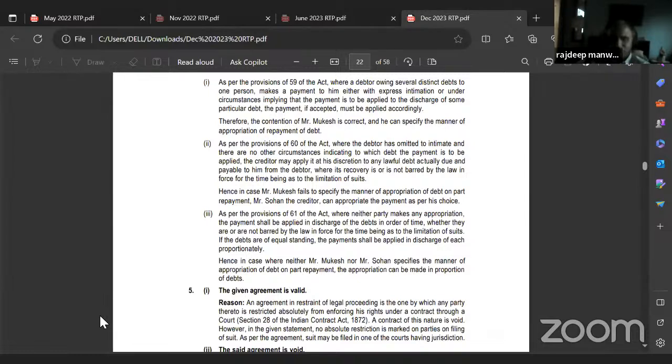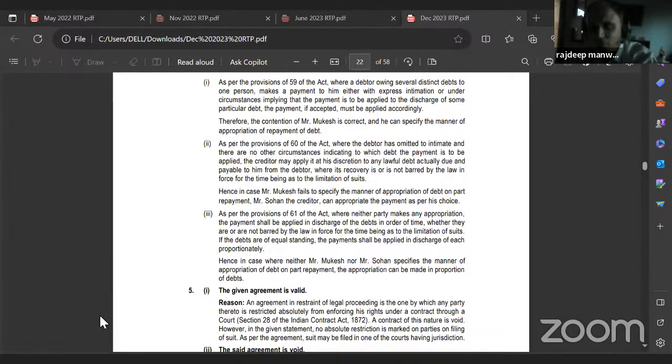Third point: as per the provisions of Section 61 of the Act, where neither party makes any appropriation, the payment shall be applied in discharge of the debts in order of time, whether they are or are not barred by the law in force for the time being as to the limitation of suits. If the debts are of equal standing, the payment shall be applied in discharge of each proportionately. If they are not equal, as in this case, it will be as per chronological order.